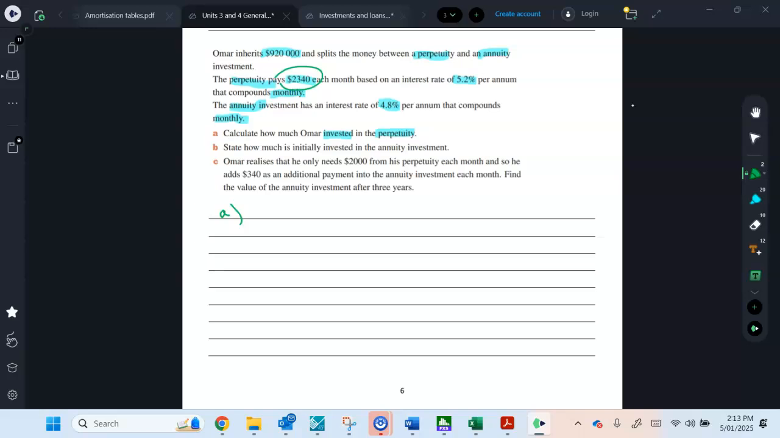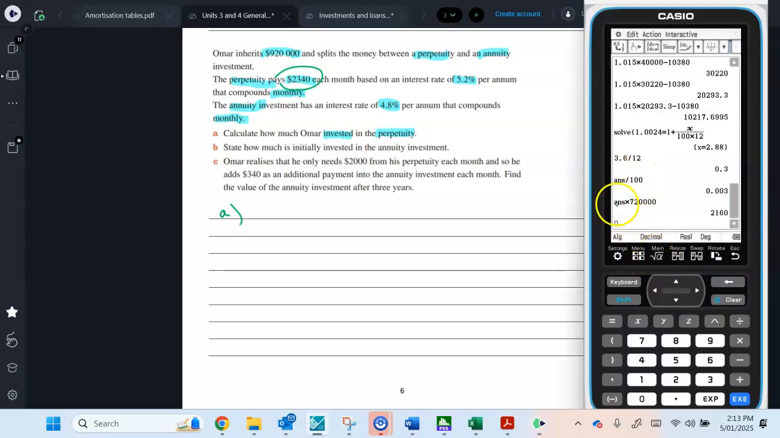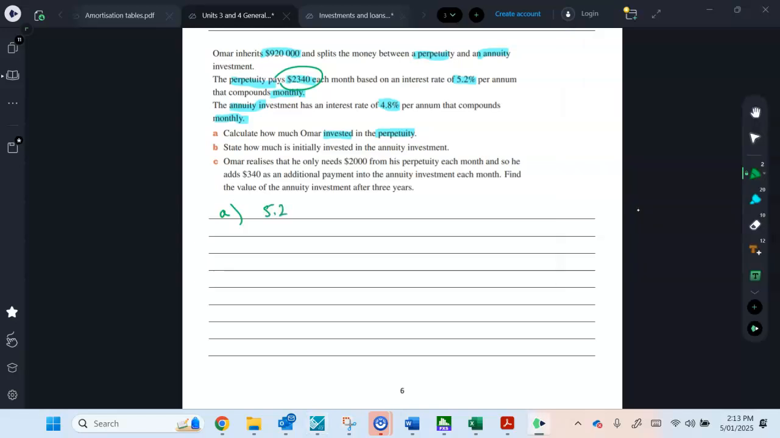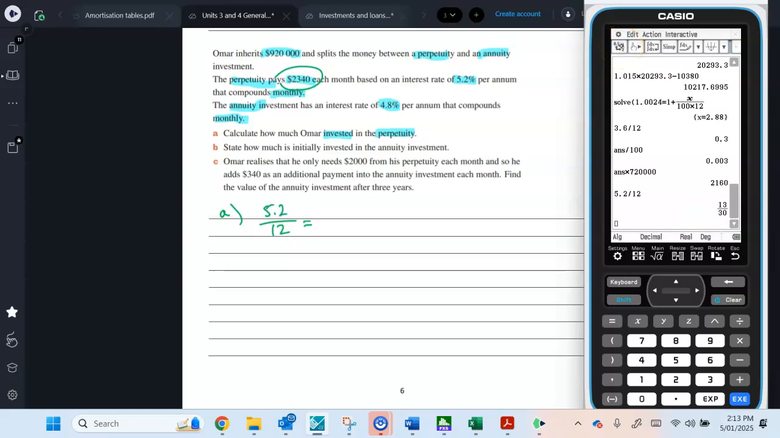That $2,340. So pretty similar to what I did before on the calculator with the previous question, not there on our main screen. All right, so what I was doing here, because I don't think you can do it on Financial Solver. So anyway, I would do it here. Our annual interest rate was 5.2 and it's compounding monthly, so we're going to divide that by 12. So 5.2 divided by 12. Let me leave that as a fraction. So 13 over 30.